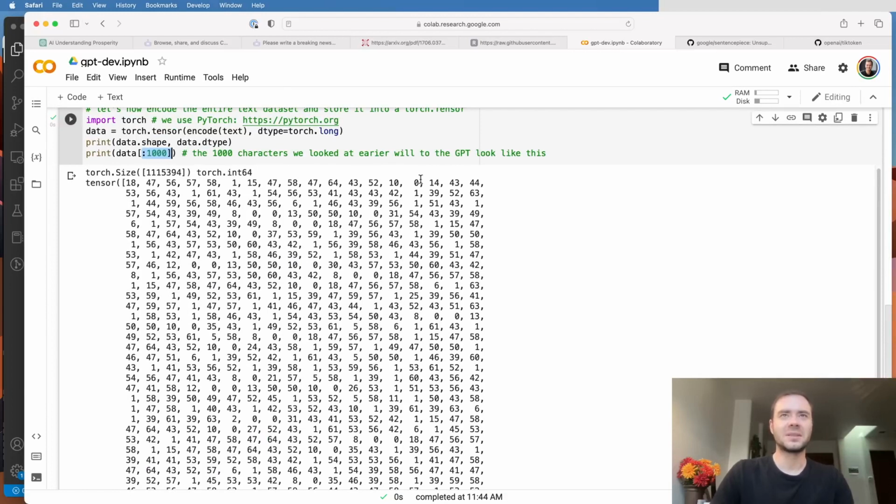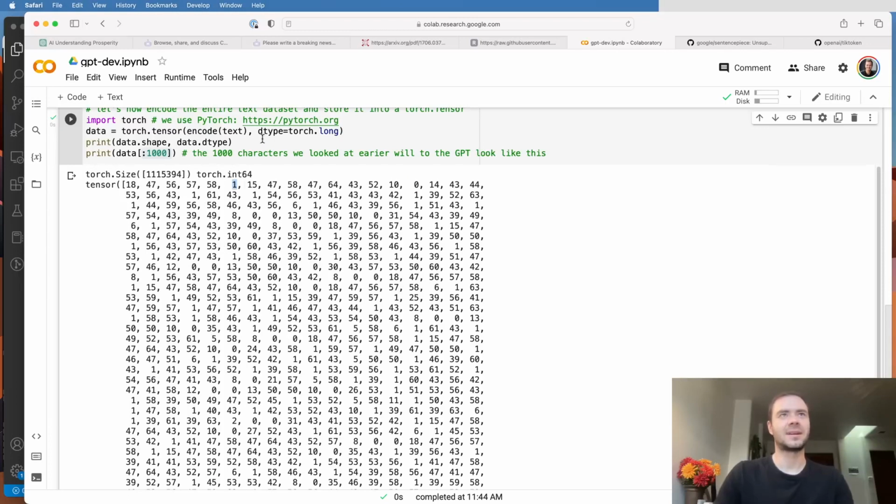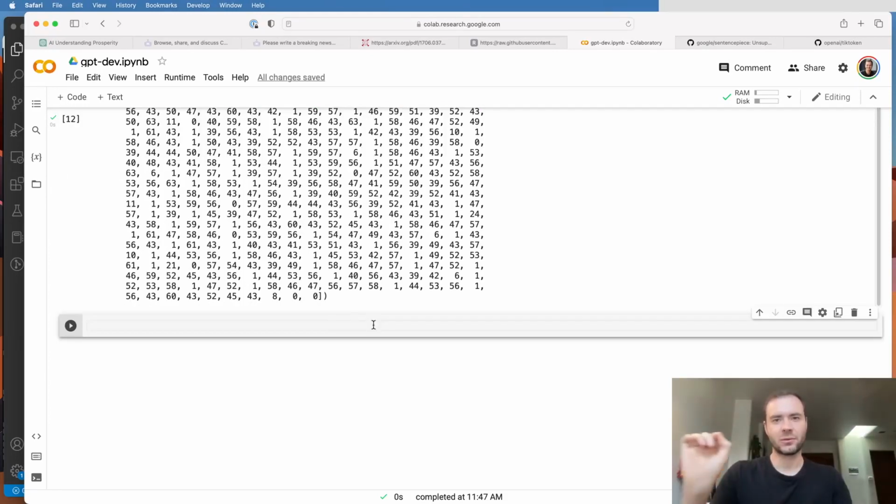So I believe, for example, that 0 is a newline character, and maybe 1 is a space. I'm not 100% sure. But from now on, the entire dataset of text is represented as just stretched out as a single very large sequence of integers. Let me do one more thing before we move on here.